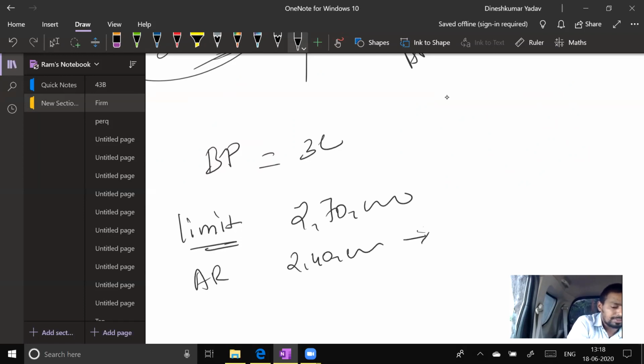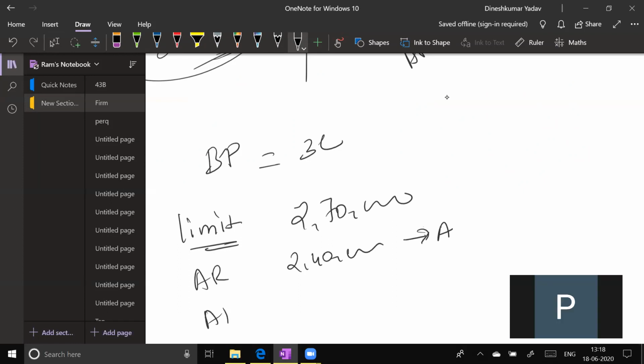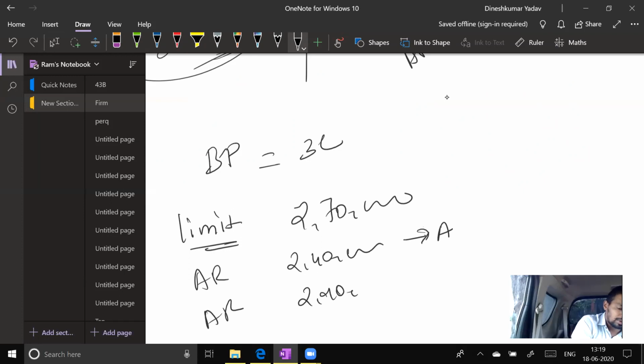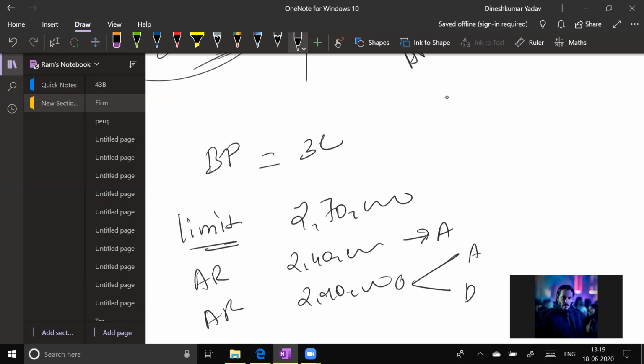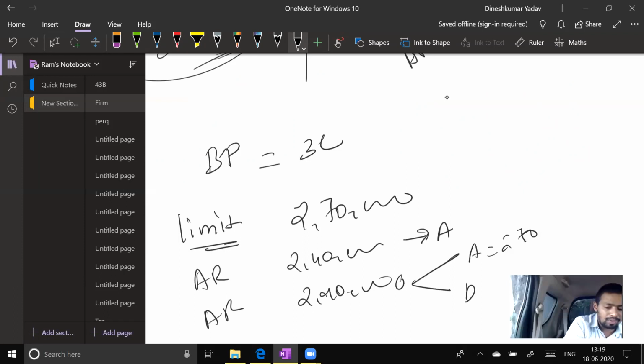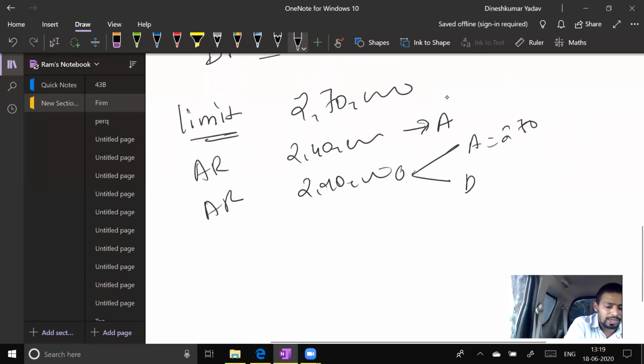Is it allowed? Yes, it is allowed. What if my actual remuneration is 2,90,000? 2,70,000 allowed and 20,000 disallowed. Right? 20,000 disallowed. So this is what you should understand.